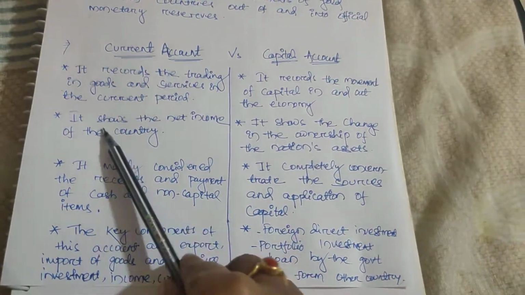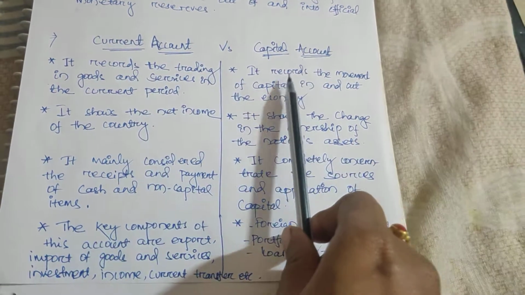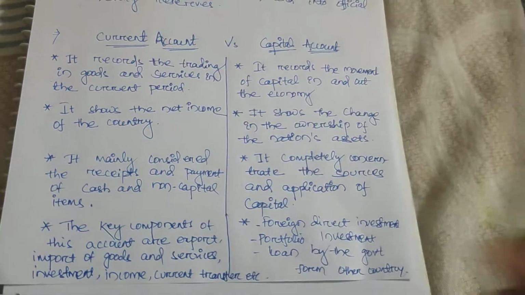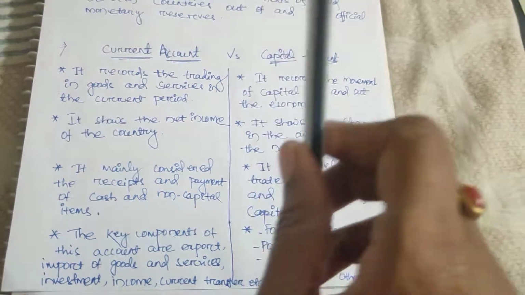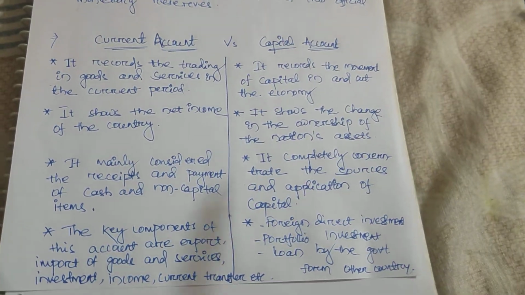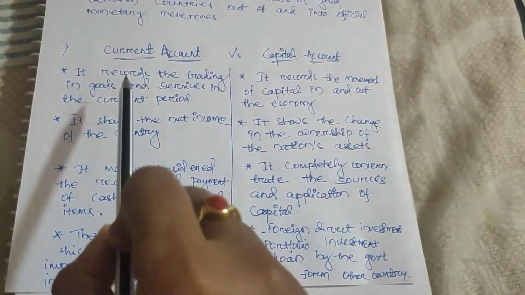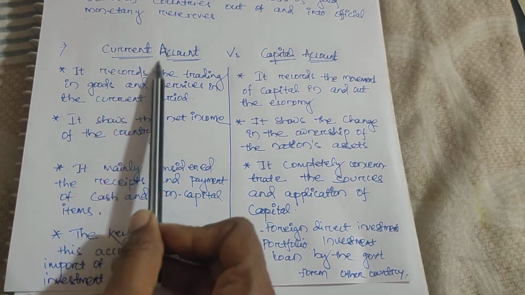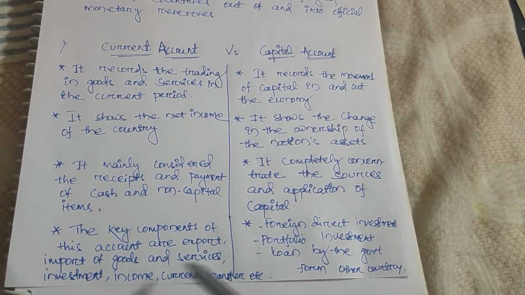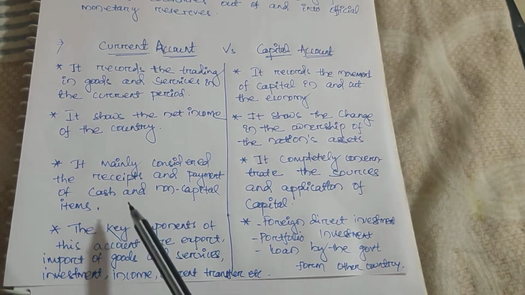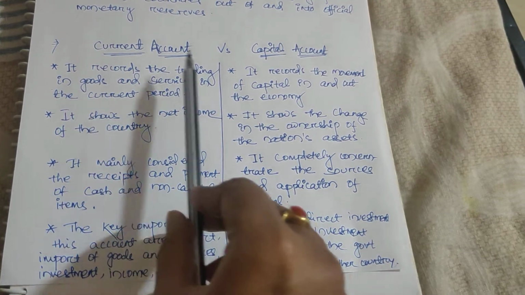We first read about the current account, then today we discuss the capital account. Now we'll see what the differences are between the current account and capital account for our better knowledge. Here I took the general key points; if you are master's degree students, you know you have to write lots of points. So first, what is the current account?